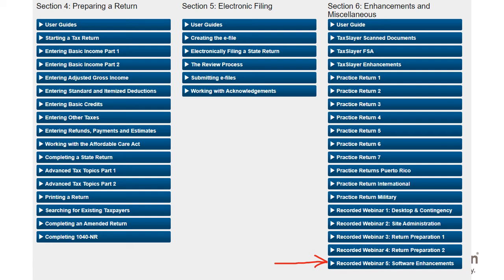Now, the only one that I'm pointing you to is the recorded webinar number 5, the software enhancements in the bottom right corner. You've got a red arrow there that shows you exactly which one to click on. So that's the one that has a good video of the various enhancements as of December. So I think there are probably additional enhancements since then, but we'll cover those separately if necessary.